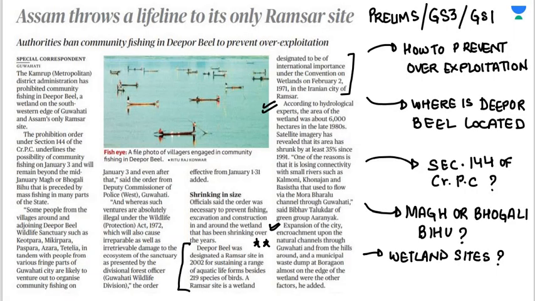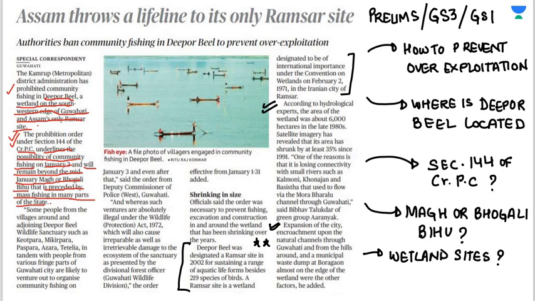Coming on to the next article, Assam throws a lifeline to its only Ramsar site. The Kamrup district administration has prohibited community fishing in Deepor Beel, a wetland on the southwestern edge of Guwahati and Assam's only Ramsar site. This prohibition order has come under Section 144 of CrPC. It began on Jan 3 and will remain beyond the mid-Jan Magh or Bhogali Bihu, which is preceded by mass fishing in many parts of the state. Here what you have to study is the location of Deepor Beel.